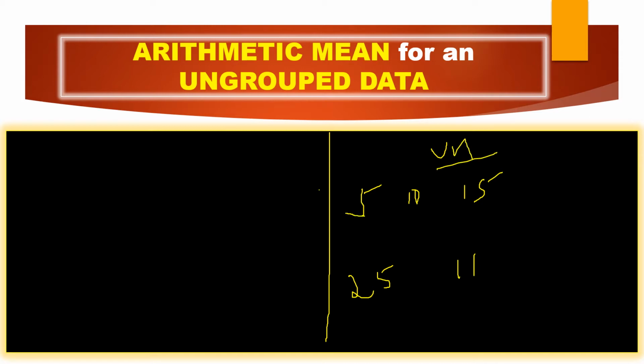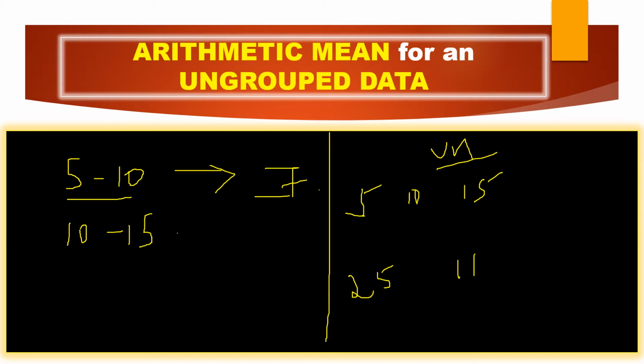Suppose I grouped like this: 5 to 10 marks. Whoever got 5 to 10 marks, I counted their number and wrote it here. How many of them got 5 to 10 marks, I wrote here. Suppose seven members got 5 to 10 marks. Next, 10 to 15 marks, who got more than 10 and less than 15? I'll write here. Now if I am writing the marks in this way, then this is called grouped data.